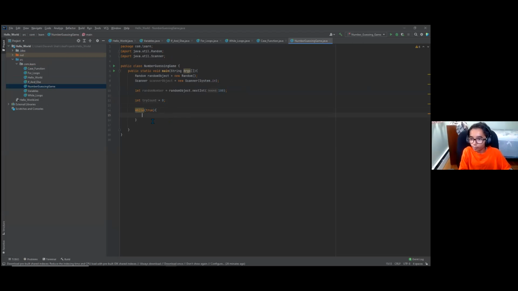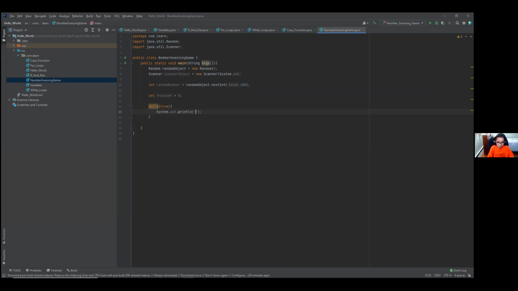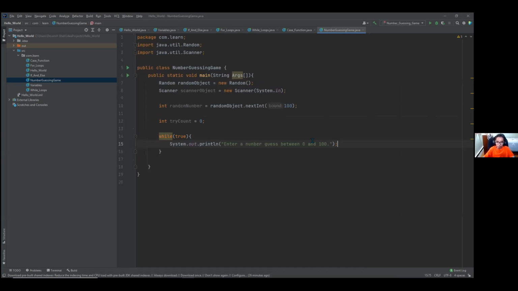So what do we want our program to say first? When we run the program, the first thing we want it to say is enter a number guess between 0 and 100. This is basically just going to tell the user to enter a number guess between 0 and 100. And the reason why I did 0 and 100 is because we set up a range that's going to pick a random number, as Arnav coded before, of 0 to 100 right here, bound 100.